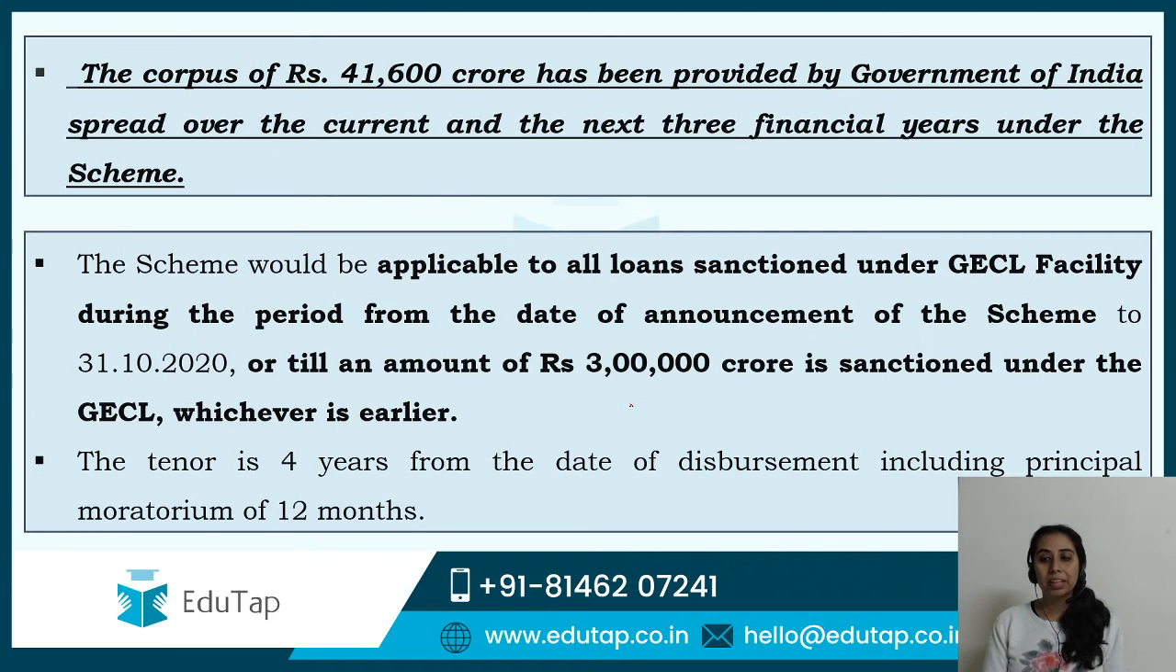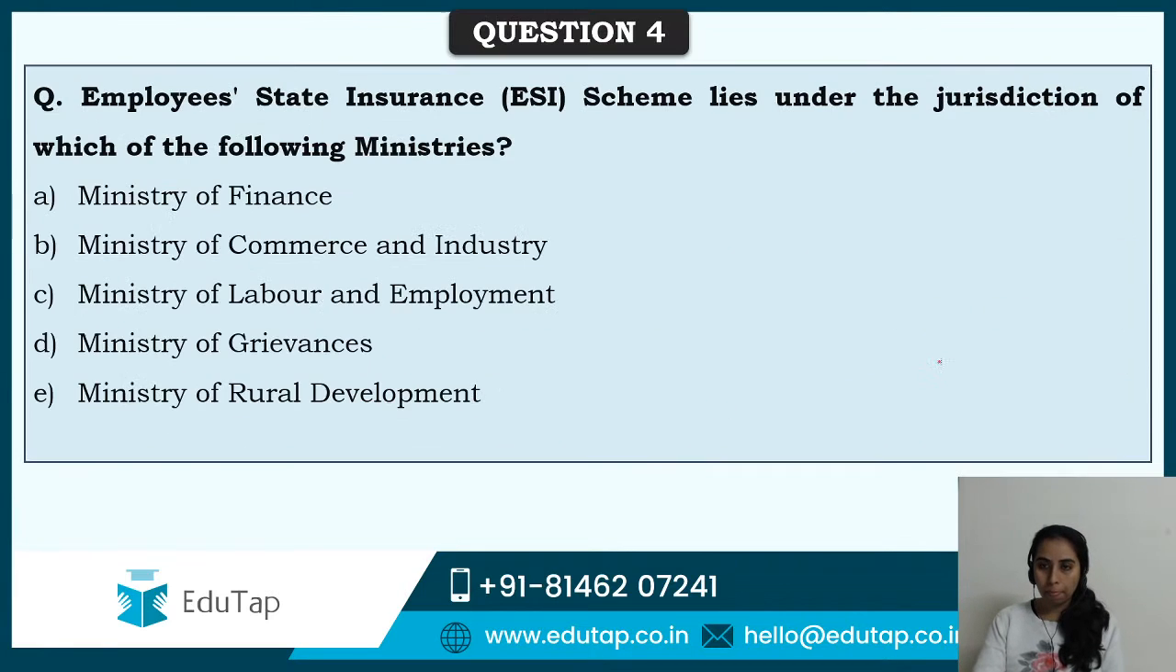Scheme is going to be applicable to all loans which are sanctioned under this particular facility, ठीक है, from the date of announcement of the scheme or till an amount of rupees 300,000 crore is sanctioned under it. तो ये वाला point ना I have covered in your previous lecture, I think either in your current affairs वाला lecture or schemes itself. This I remember covering it with you. तो tenor तो 4 years हो गया, ठीक है, from the date of disbursement.